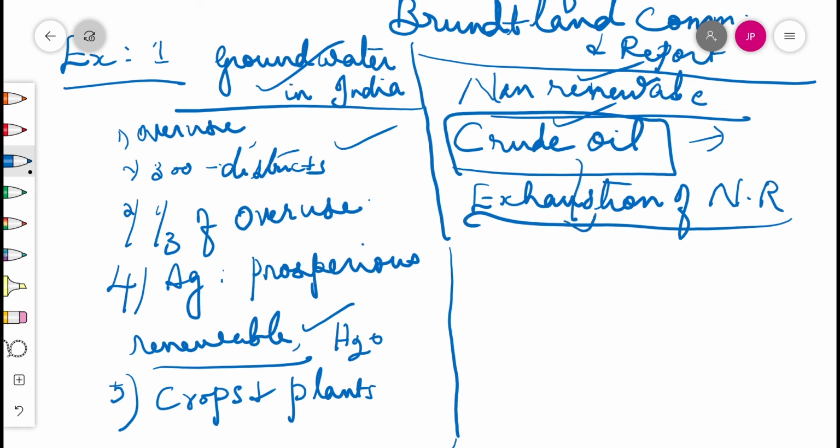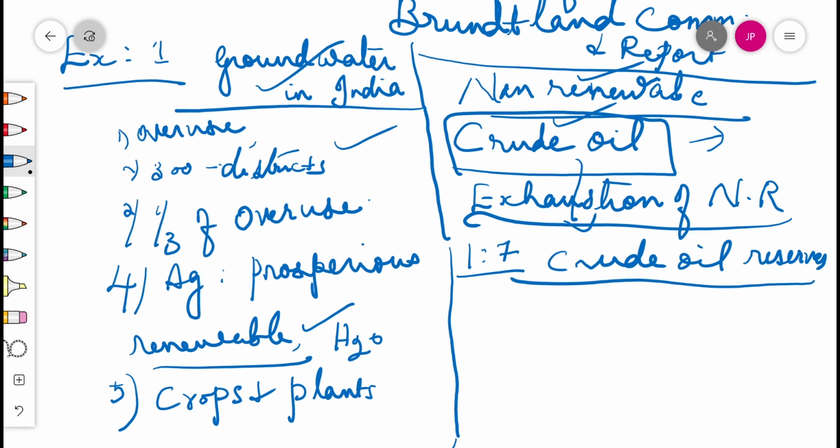Data has been given in table 1.7 regarding crude oil reserves. Try to learn this data with the example. By learning these types of topics, it is useful for everybody and for the future also. That's why these topics have been given to us to learn and understand thoroughly, and to understand the consequences of this type of usage also.